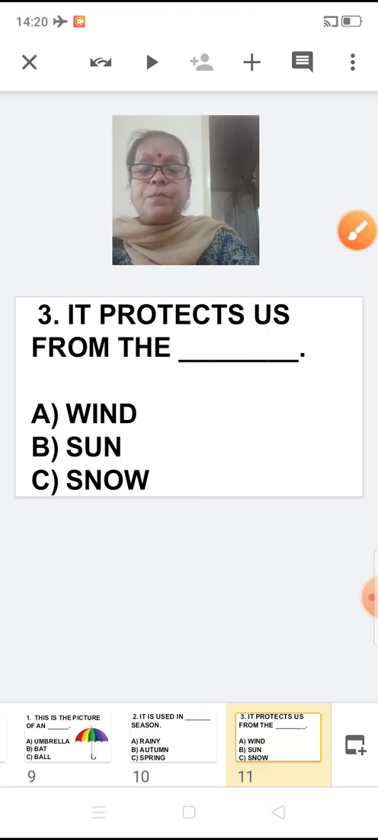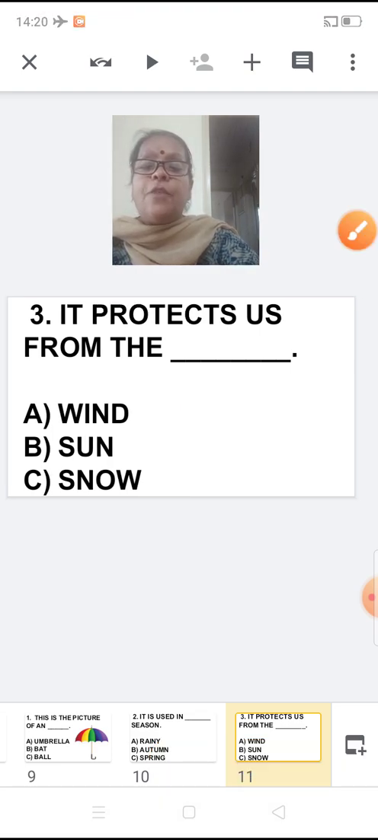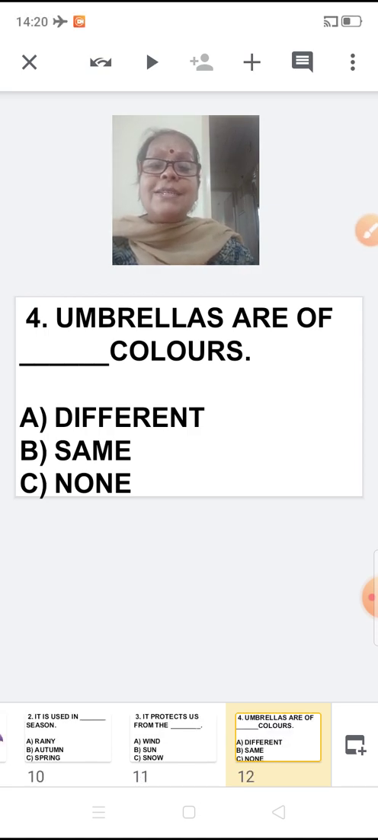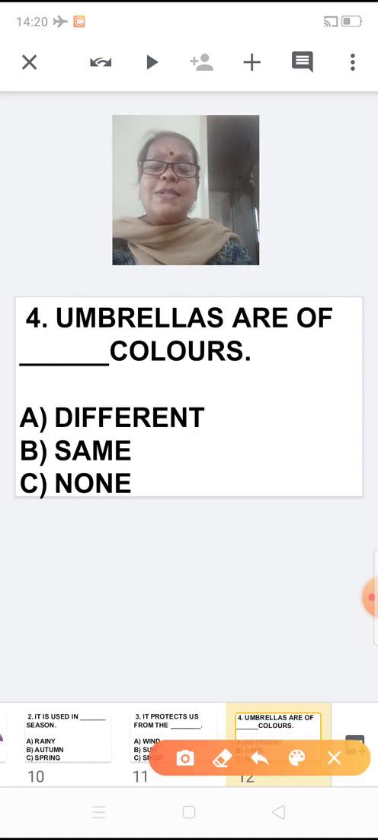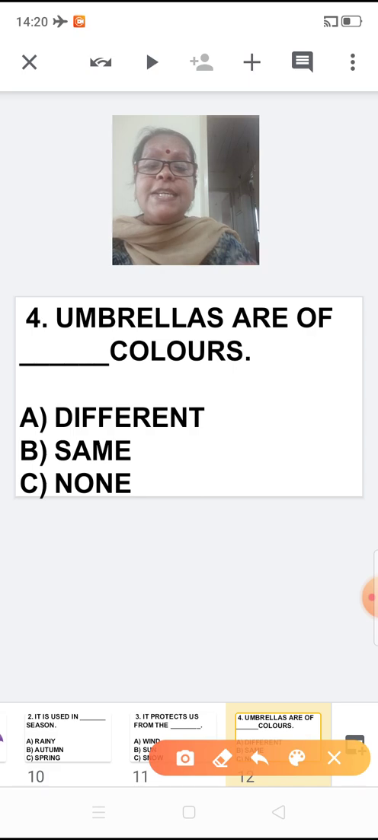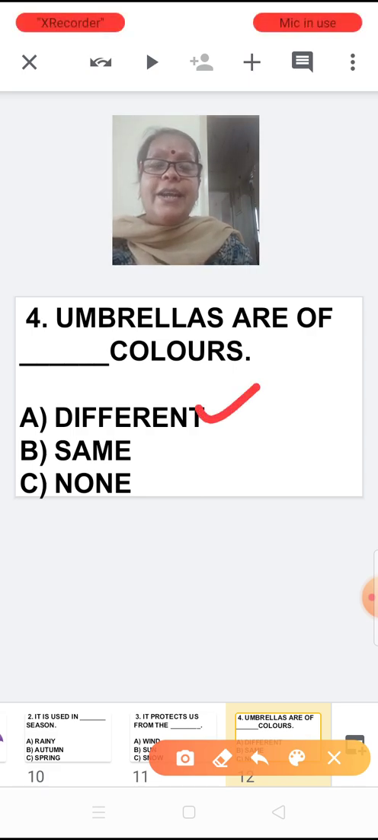Okay. Now let us go to the fourth point. Umbrellas are of dash colors. You all know this. Umbrellas are of, is it the same color? No. So it should be different colors. So the first option is different. What is the first option? Different. Right? Are you able to get me, children?